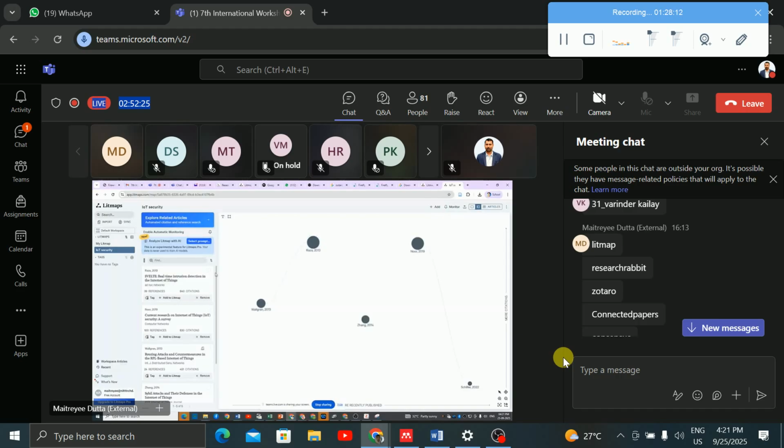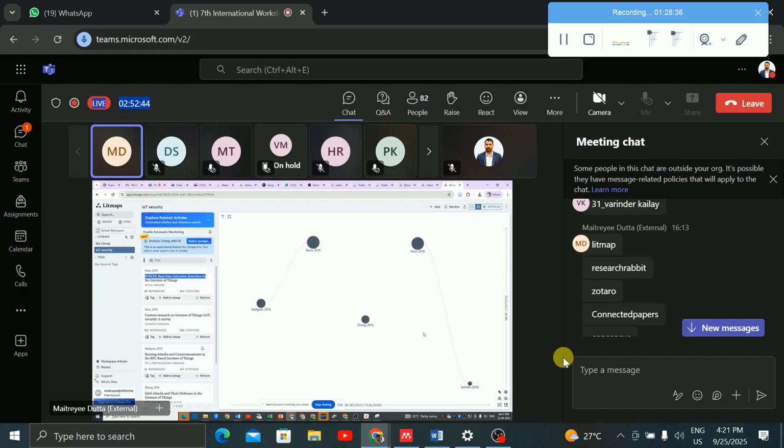When you click on this IoT security, these papers have been added in my IoT security, right? What are the papers you have added? This will be in the IoT security lit map. So whenever you try all these tools, then only you can see the advantages.